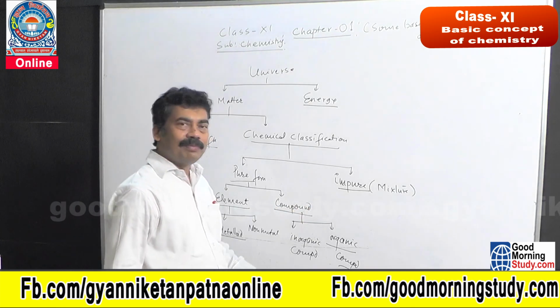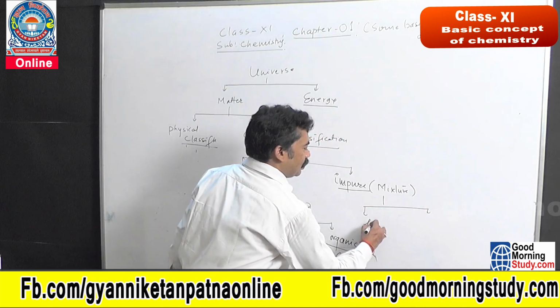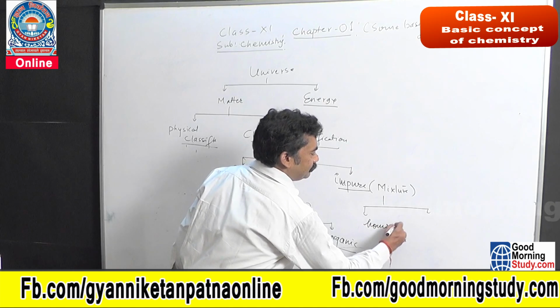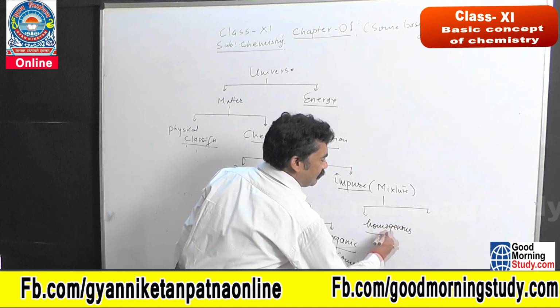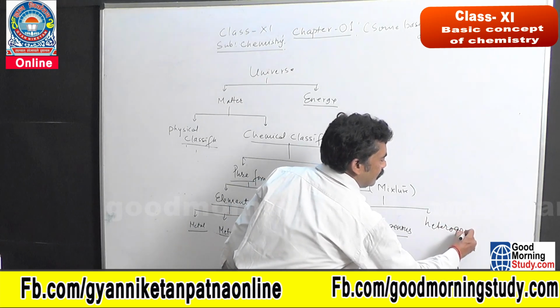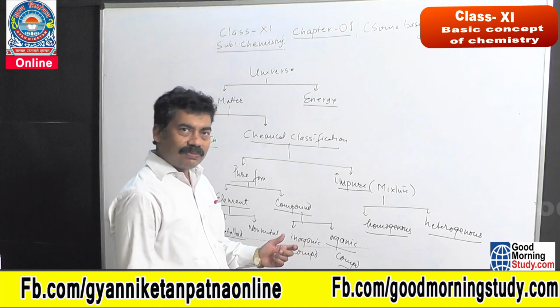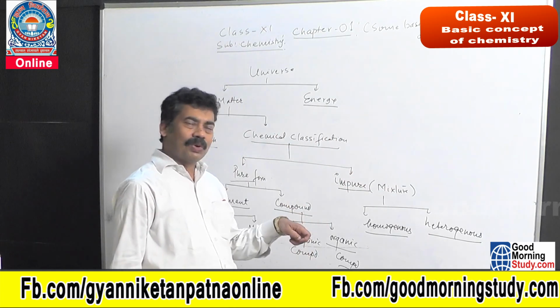In the case of impure substances, mixtures, there are two types: homogeneous, जिसको हिंदी में कहते हैं समांगी, and heterogeneous, इसका मतलब क्या हो गया? असमांगी. Now you take a glass of water and put 1 spoon of NaCl.